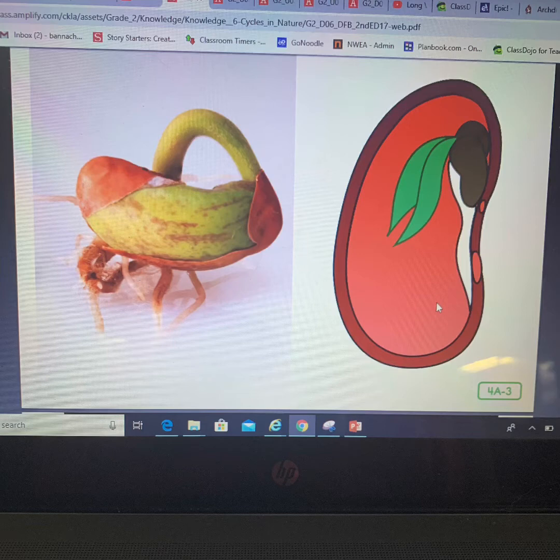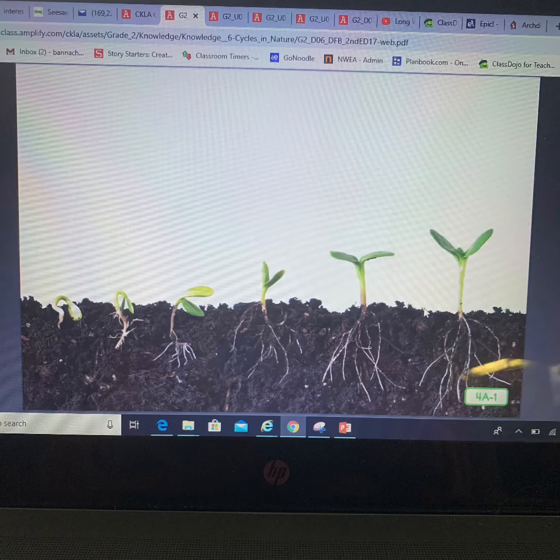Seeds need special conditions to germinate or begin to grow. Spring provides seeds with the right conditions to grow. Therefore, the life cycle of a flowering plant begins in spring. In spring, there is more sunlight and temperatures are warmer.